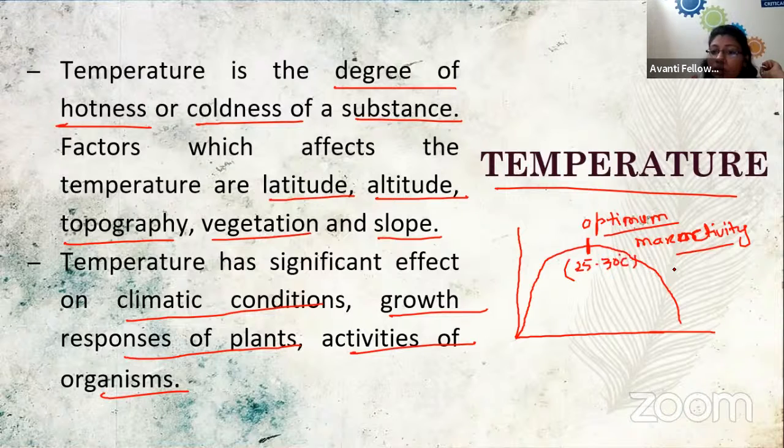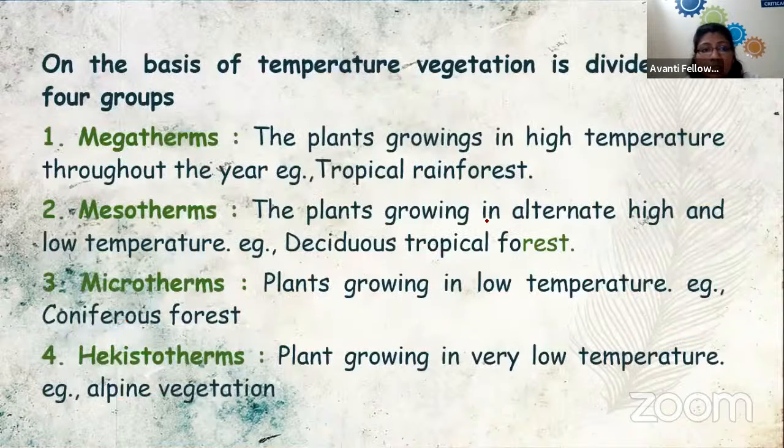But now I have started increasing the temperature and reach up to 50 degrees Celsius. So this is just double our optimum temperature. At this time, the enzyme will get completely denatured. You have also studied that proteins can be denatured by temperature. So this high temperature inhibits the activity of our enzyme, due to which the metabolism or activity gets hindered.